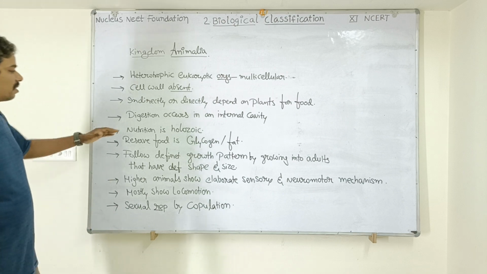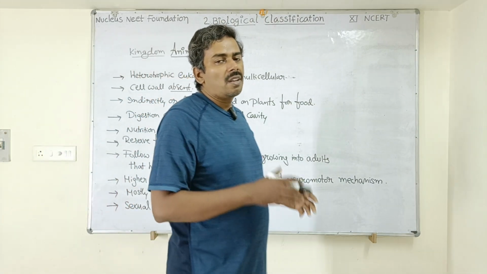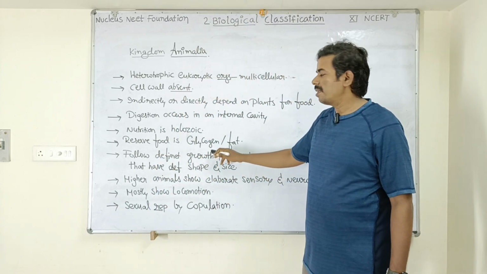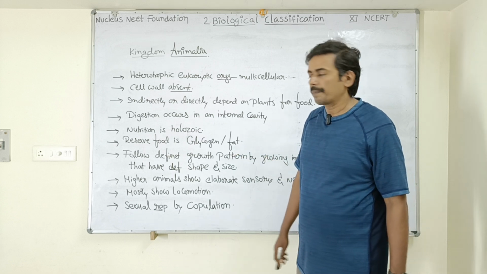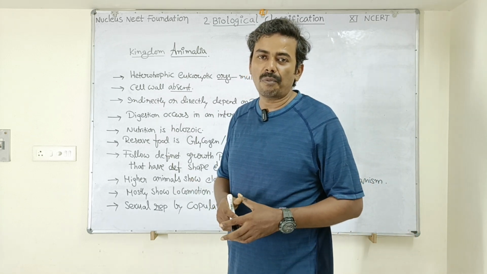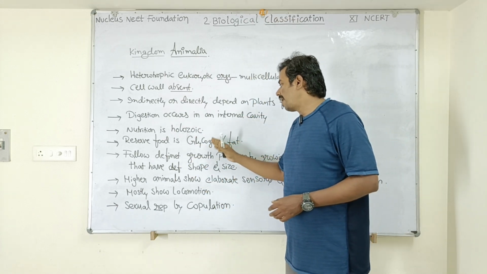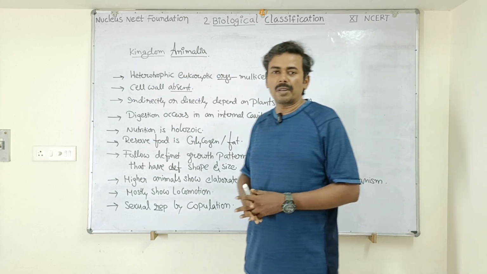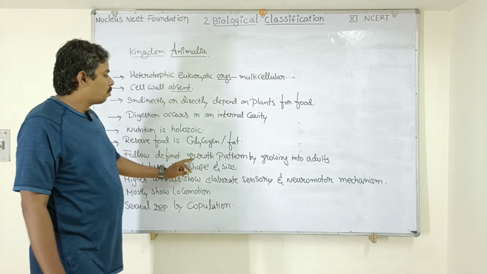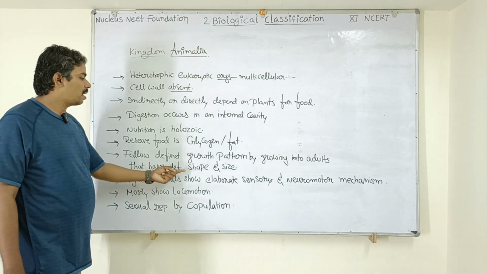Okay. Next, the reserve food is glycogen and fat. Animals store the reserve food material in their cells in the form of glycogen. Glycogen is a polysaccharide and fat is a lipid. Whenever they are starving, when they don't have adequate food, at that time they use these reserve food materials called glycogen and fat to meet the energy requirements of the body. Understood?